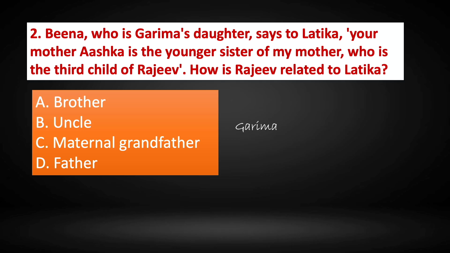So here we have Garima, whose daughter is Beena. Garima's daughter is Beena, and Beena is telling Latika that her mother Ashka is the younger sister of Garima. So Garima and Ashka are sisters.